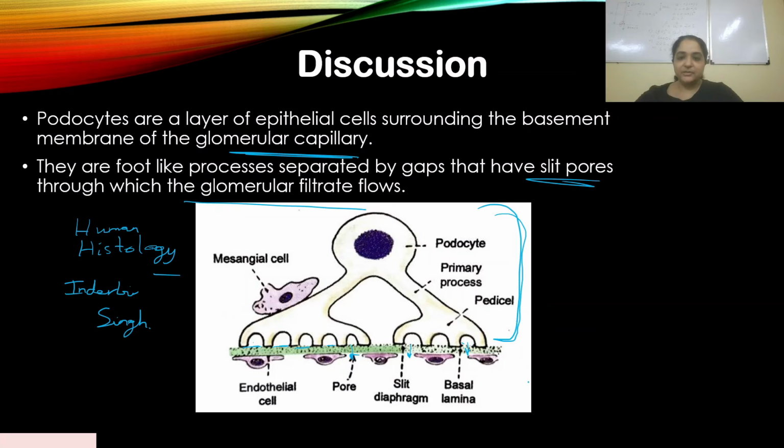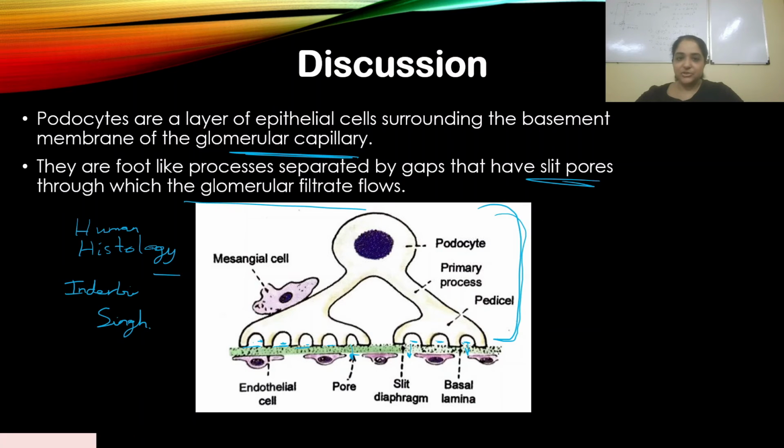This is a good diagram. It clearly shows how the podocyte looks, and those foot-like processes are separated by gaps. You can see the gaps, and they have slit pores through which glomerular filtrate flows.